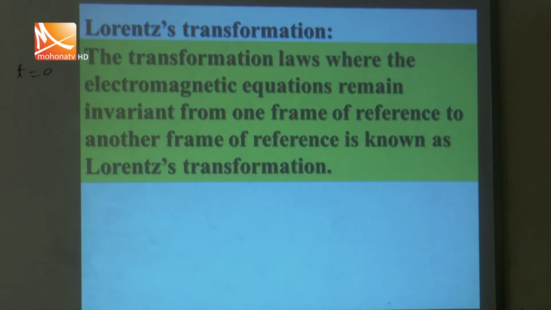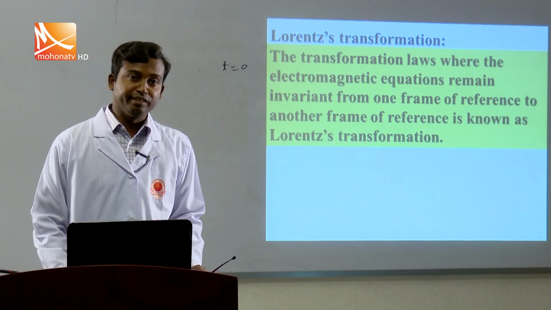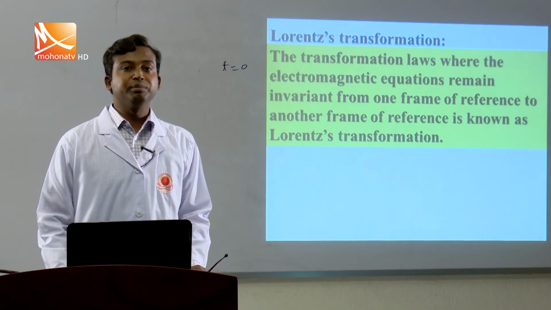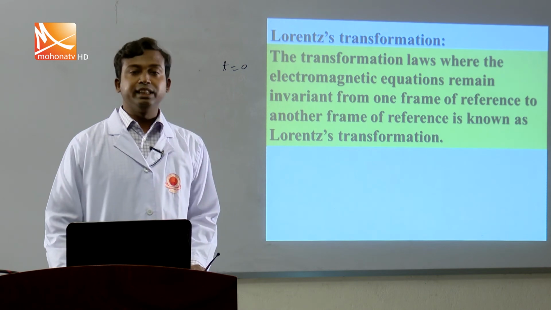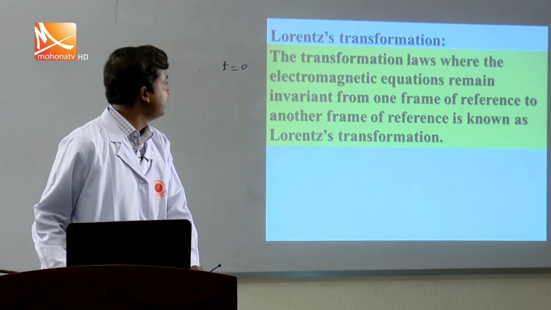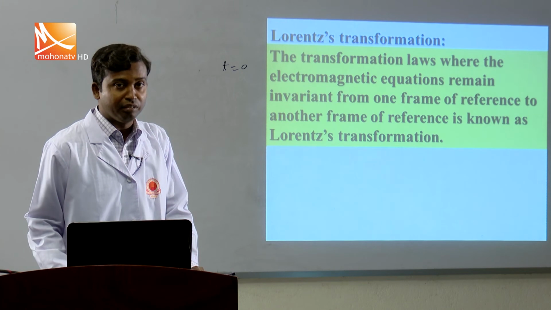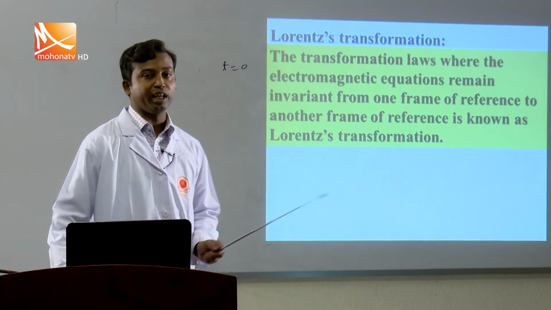The transformation laws under which the electromagnetic equations remain invariant from one frame of reference to another are known as the Lorentz transformation. This is another transformation where electromagnetic theory is invariant, which is not proved by the Galilean transformation, but in this case the law can be proved.